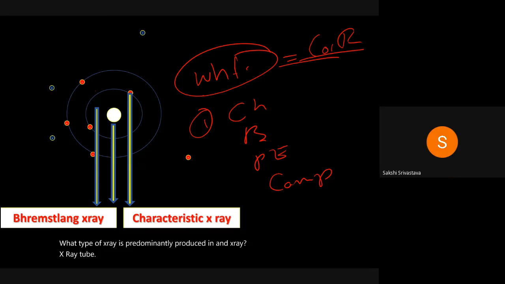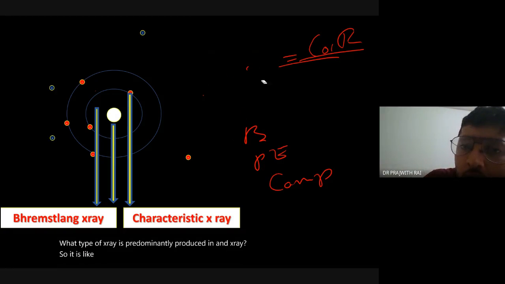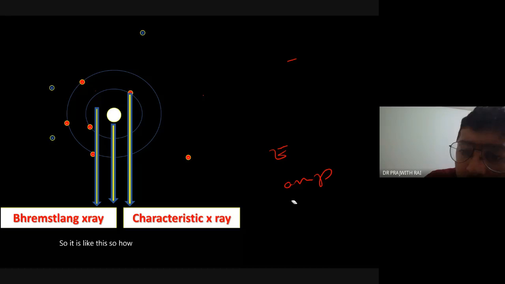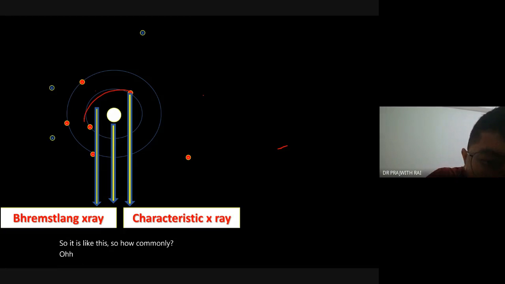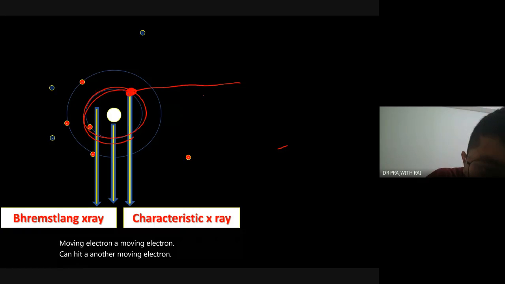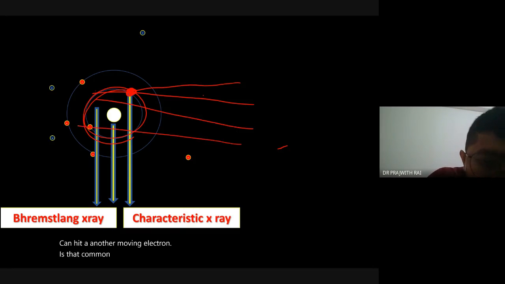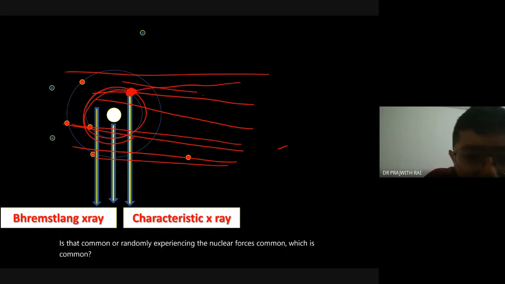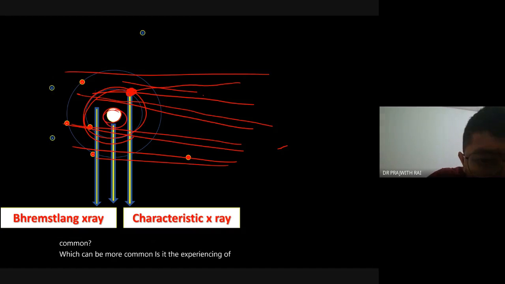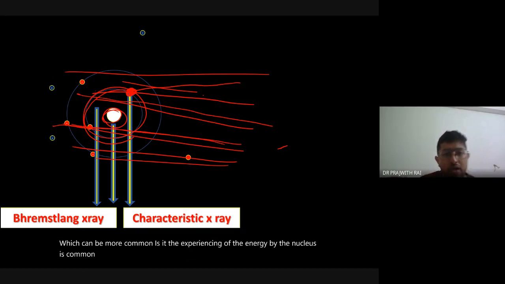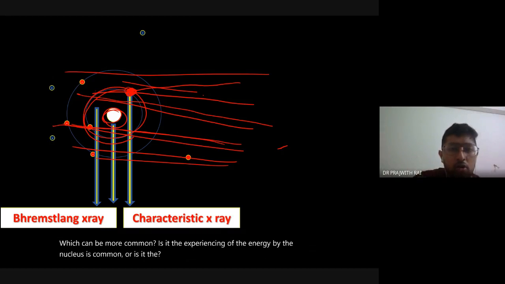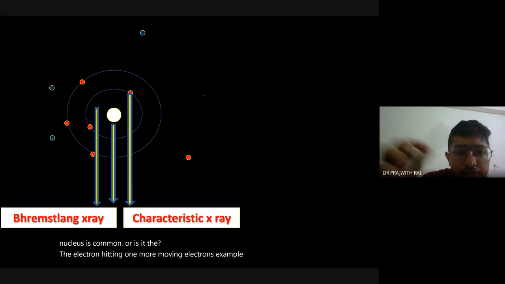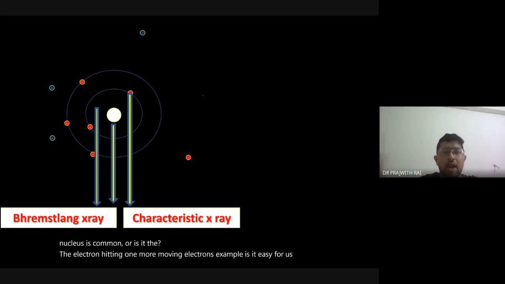Characteristic. Bremsstrahlung. Okay, so it is like this. How commonly can a moving electron hit another moving electron? Is that common, or is randomly experiencing the nuclear force common? Which can be more common? Is the experiencing of the energy by the nucleus common, or is it the electron hitting one more moving electron? For example, is it easy for us to shoot at a given random space?